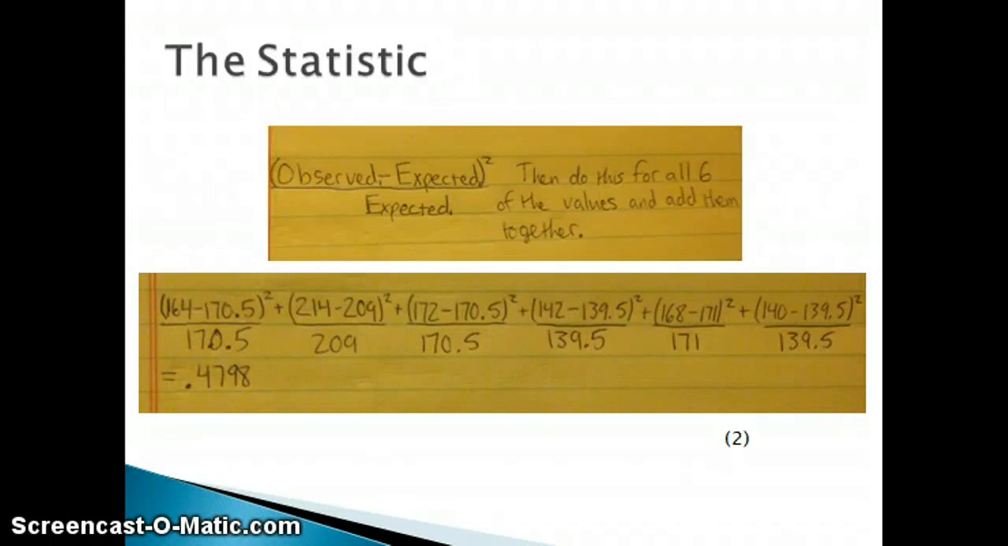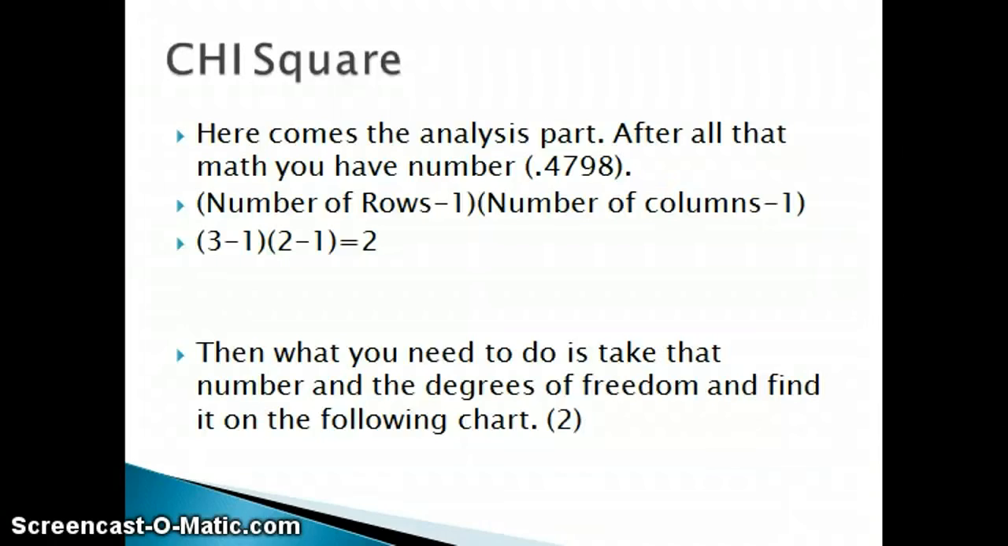Next, what we're going to do is take the observed value, subtract the expected value, square that number, and divide by the expected value. Do this for all 6 of the values and add it together. The result we will look at on a table in the next few slides. Here comes the analysis part. After all that math, you have a number, 0.4798. Then what you need to do is find what's called the degrees of freedom, which is the number of rows minus 1 times the number of columns minus 1.